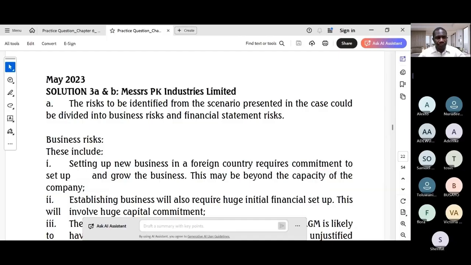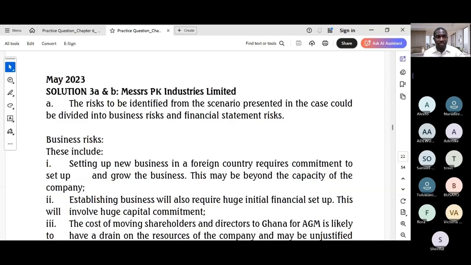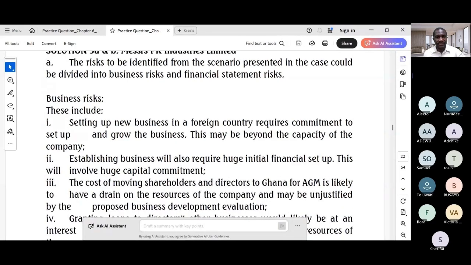So for part A, you need to evaluate the risks involved in the scenario. So what to write: you need to identify and classify both business risks and financial risks from the scenario. Then how do you write it? A well-structured, numbered or bulleted list, like you've seen. A numbered list is the most effective way to present this. So for each risk, state it clearly and then briefly explain why it's a risk.